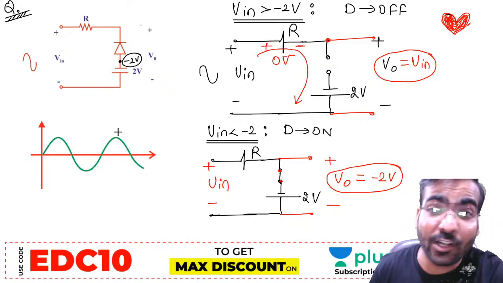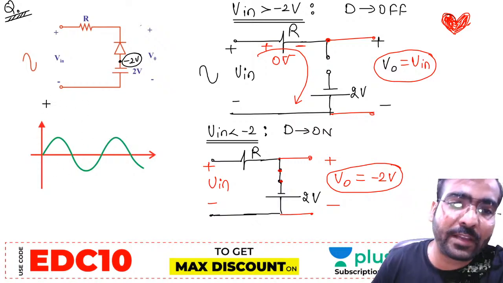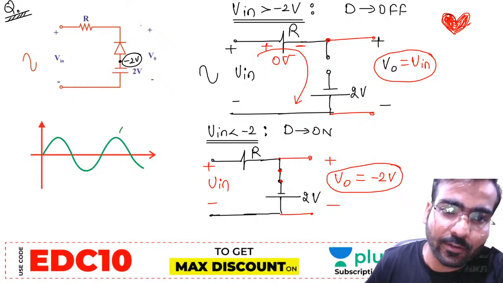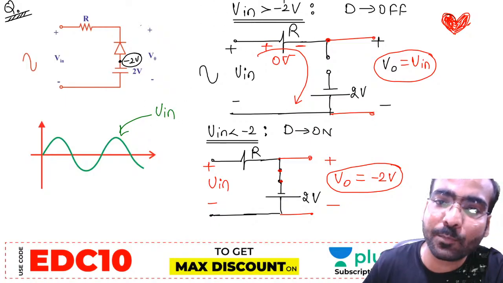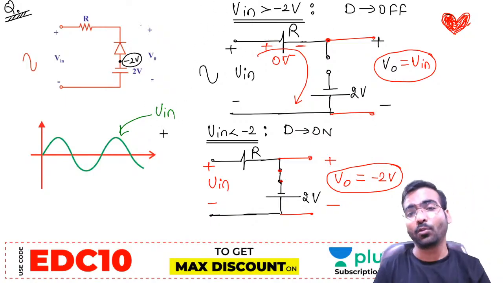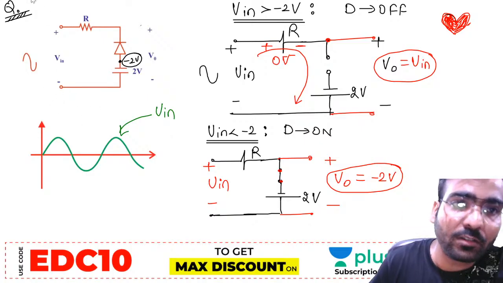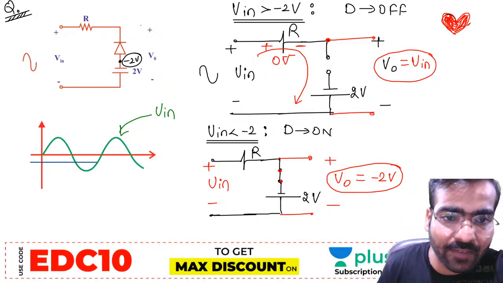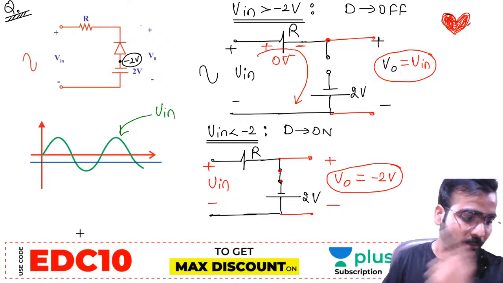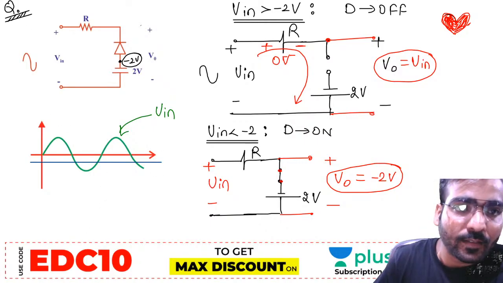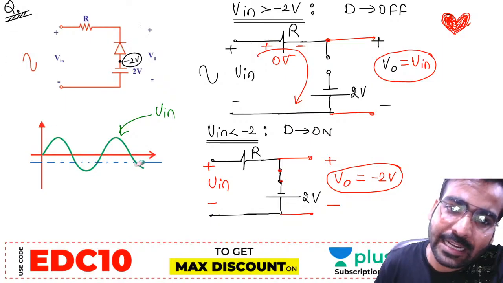Now we can draw the characteristics or output waveform as well. This is the input waveform of the signal. Okay, the input signal is given. Now we are comparing the input signal with minus 2 volt or plus 2 volt. We are comparing with the minus 2 volt. So now take minus 2 volt reference. Minus 2 volt. Okay.